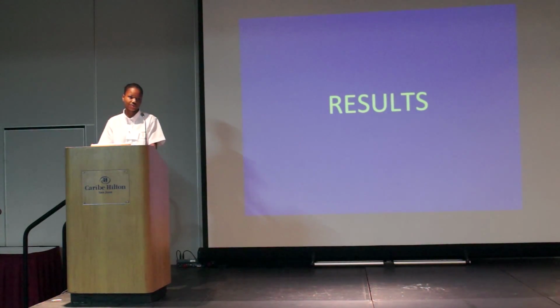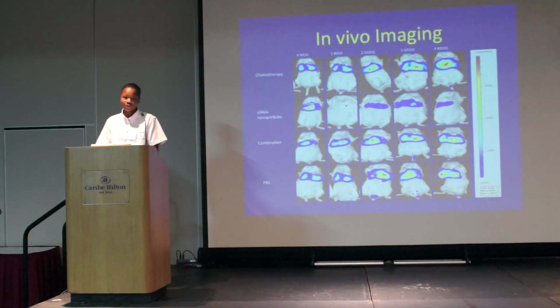And this leads me to my results section. Before looking at the silencing of the KRAS protein, we looked at the overall lung cancer development within each treatment group. To do this, each mouse was injected with luminal substrate so the intensity of the mouse's cancer could be monitored. Colors such as red and orange represented a higher intensity in cancer, while colors such as purple and blue represented a lower intensity. We saw the lowest intensity within our nanoparticle treatment mouse, which showed almost no signs of high-intensity cancer throughout the treatment process.